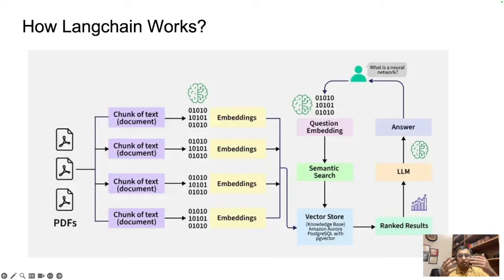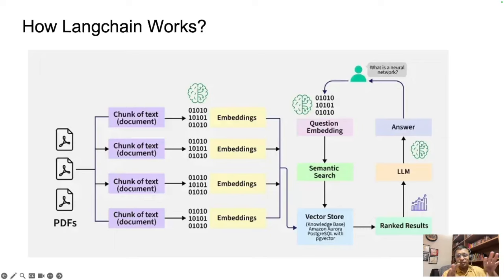So there are many similar technologies. The vector store now acts as your knowledge base, where all these embeddings live, ready to be searched efficiently. Now, the next step is when the interaction path comes in. The user asks a question, for example, what is a neural network? That's the example we have taken here.